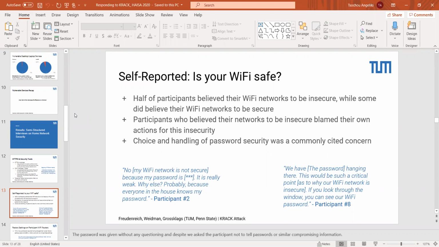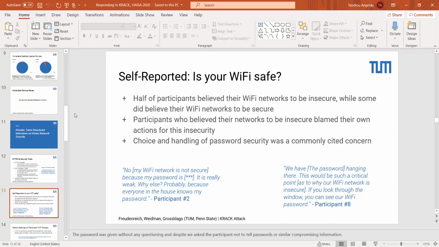And then we had a few that were in the middle, where they're like, I'm not really sure so much. However, the participants who believed their networks to be insecure generally felt pretty comfortable with this, and were very comfortable with this level of insecurity, and really blamed their own actions for this, mainly citing handling of password security.